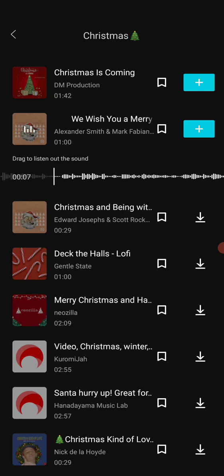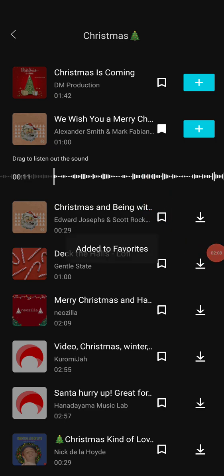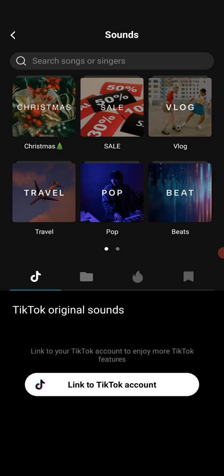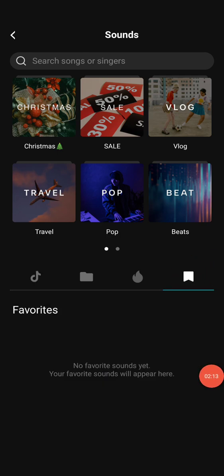Can you see? So I can pick this. And any voice you like, you can actually click on this and it will add to your favorite list so that you can use it anytime. So I can decide to click this now. Can you see? Let me go back. You see this icon here. This is where all the icons are.